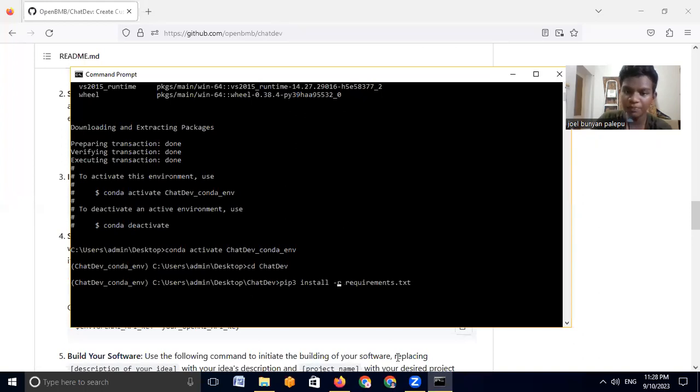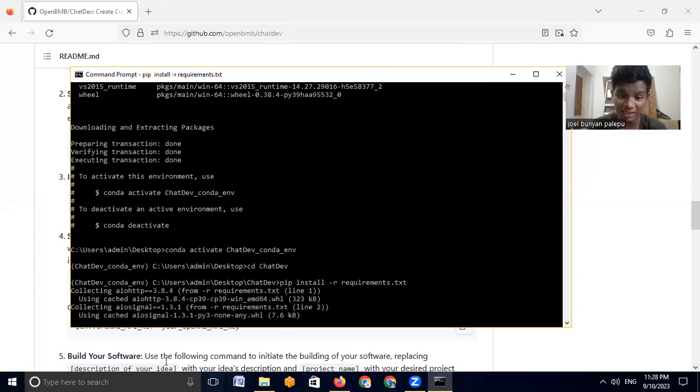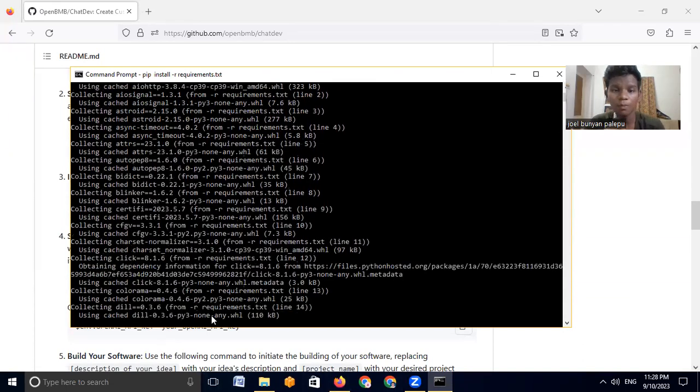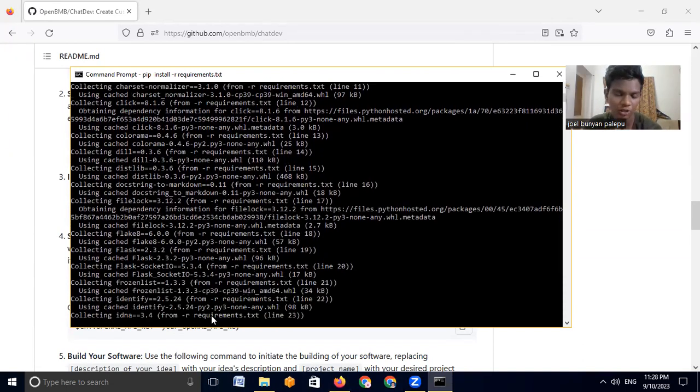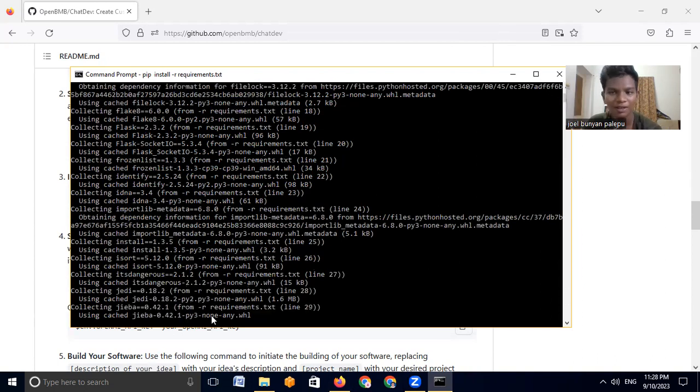I think we don't need pip3 here, since we are on Windows. I'll just remove that. It might take some time, but it'll install all the requirements that are needed to run this program.